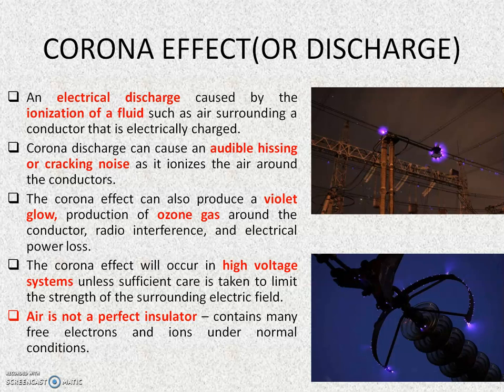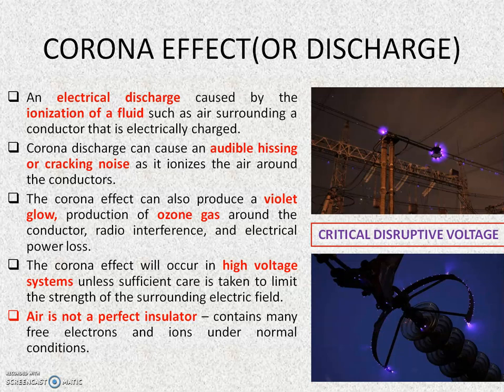And if the electric field is strong enough, a dielectric breakdown will happen at a voltage called the critical disruptive voltage. This critical disruptive voltage is the minimum phase neutral voltage at which corona occurs, and this leads to dielectric breakdown, and the effects will happen like a glow, hissing sound, production of ozone, etc.